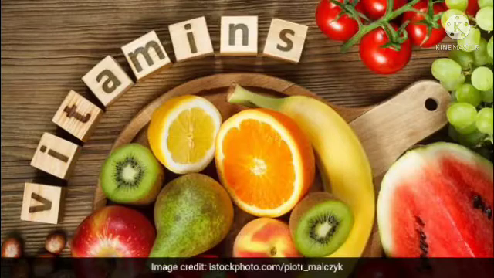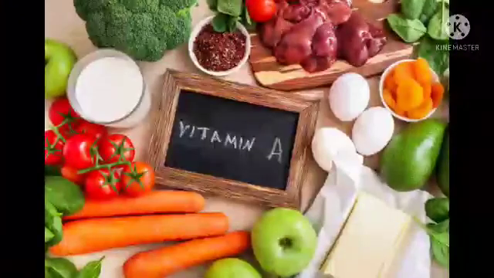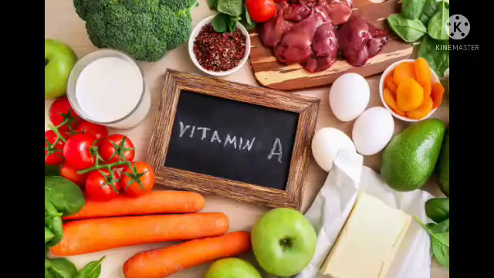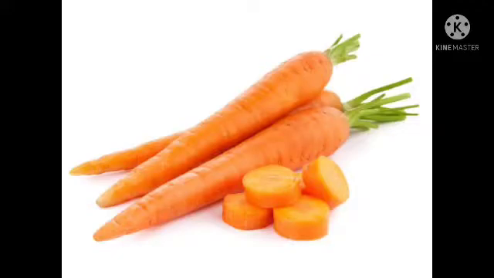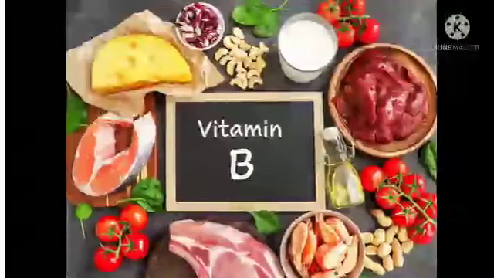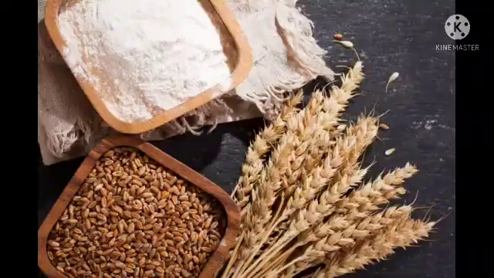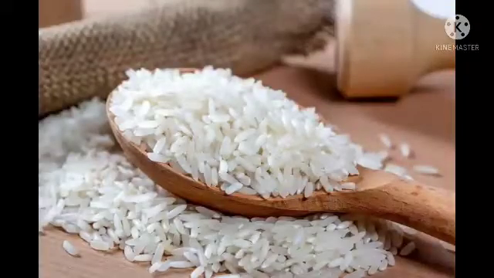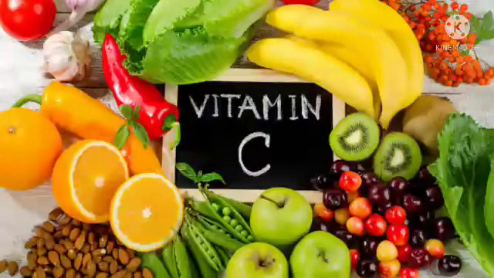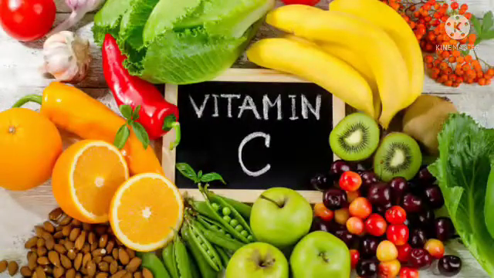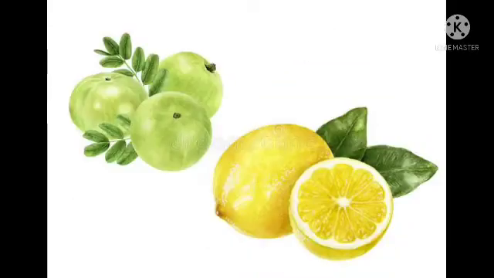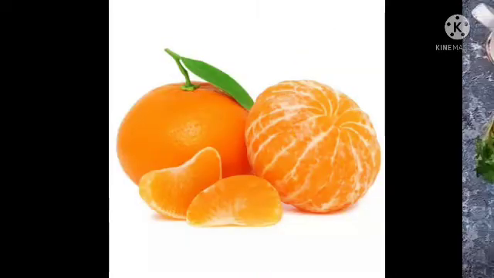Vitamins are divided into different types. Vitamin A. It keeps our skin and eyes healthy. Example, papaya, carrot and mango. Second one is vitamin B complex. It contains a group of vitamins. Example, wheat and rice. Next is vitamin C. It helps our body to fight against many diseases. Example, guava, lemon, amla and orange.